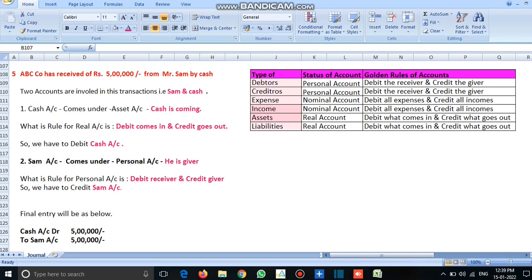Second account, Sam account. Sam account falls under personal account. Since he is the benefit giver, as per personal account, if somebody is giving benefit to the company, we have to credit him. So here Sam account will be credited. So the final entry will be cash account debit with 5 lakhs, to Sam account 5 lakhs.